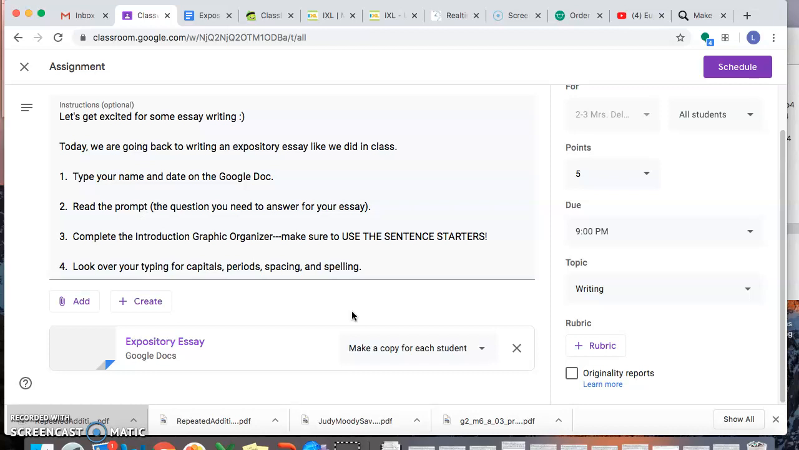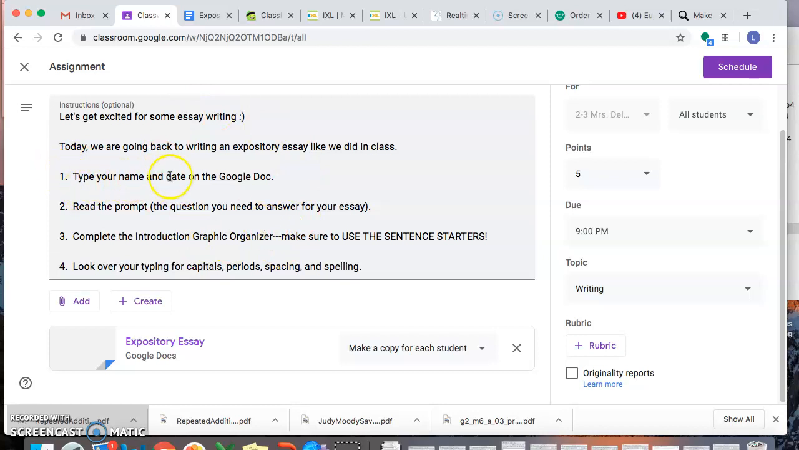We are going back to writing an essay. Say it with me, expository essay, just like we would be doing in class. So we're going back to writing our essays, and we are not going to be using the text like we were doing right before in class. We're just going to be going back to the basic essay format since you did a narrative the last 2 weeks. So the very first thing you're going to do is look at your instructions.